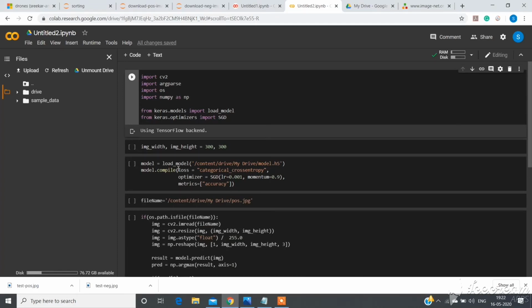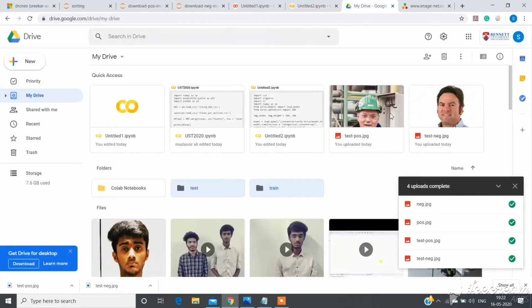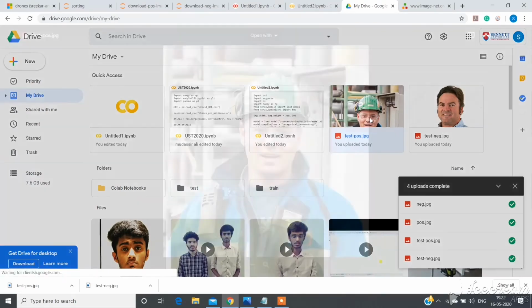So this is the file which I'm giving. He's wearing a hat, so our CNN model should predict that he's wearing a hard hat. So I've given this positive image here. And let me run this quickly so that you'll have a better understanding of it.